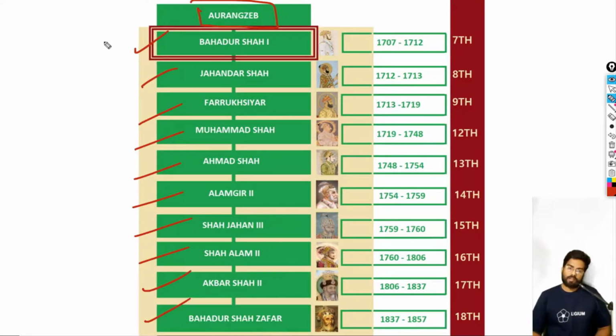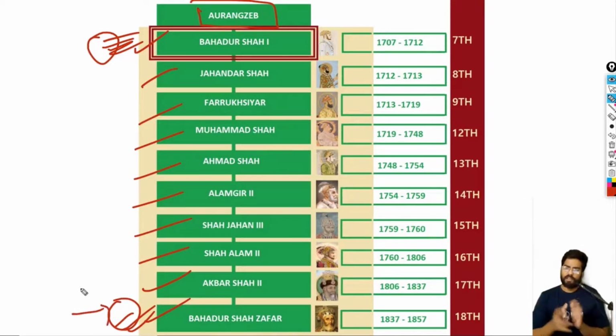So there is actually a difference between Bahadur Shah I and Bahadur Shah Zafar. Okay, so this was the first of the late Mughal rulers, and he was the last of all Mughal rulers. He was deposed by the British after the war of 1857. You obviously know that.